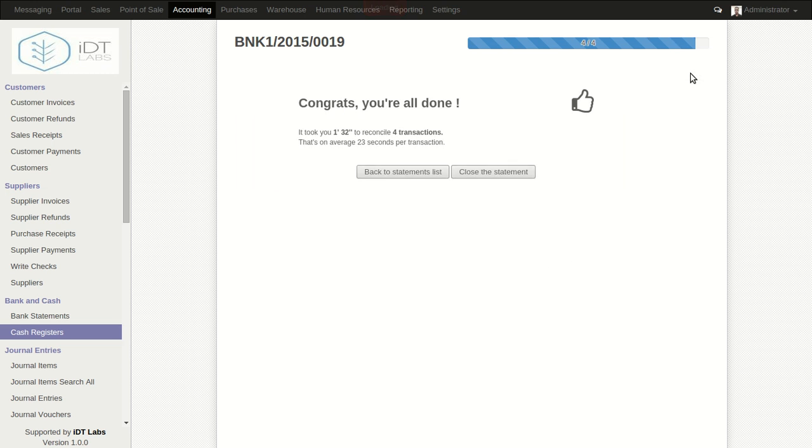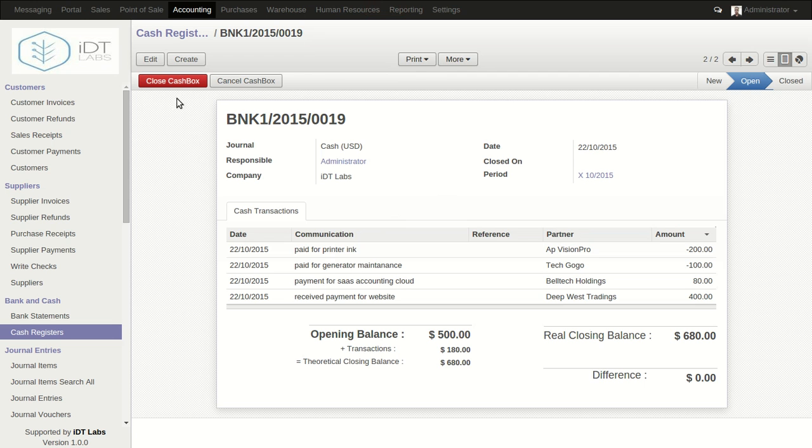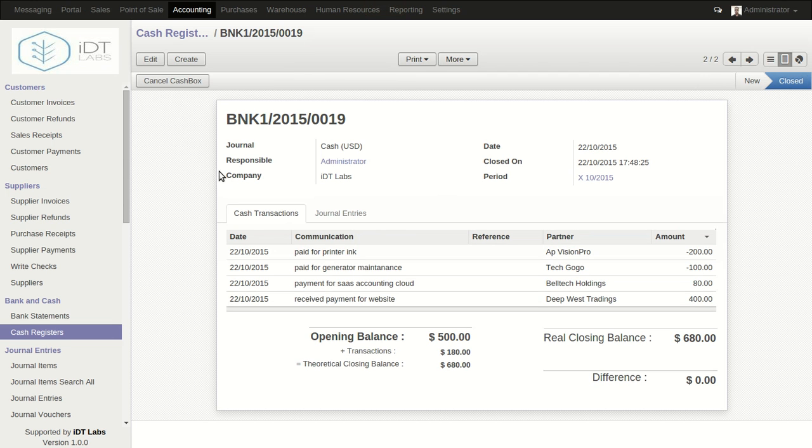We click OK, and automatically everything was reconciled. We come back to the statement, and then we close the cash book, and the cash book status has changed from new to close. So this is it for creating a cash register within the accounting cloud.